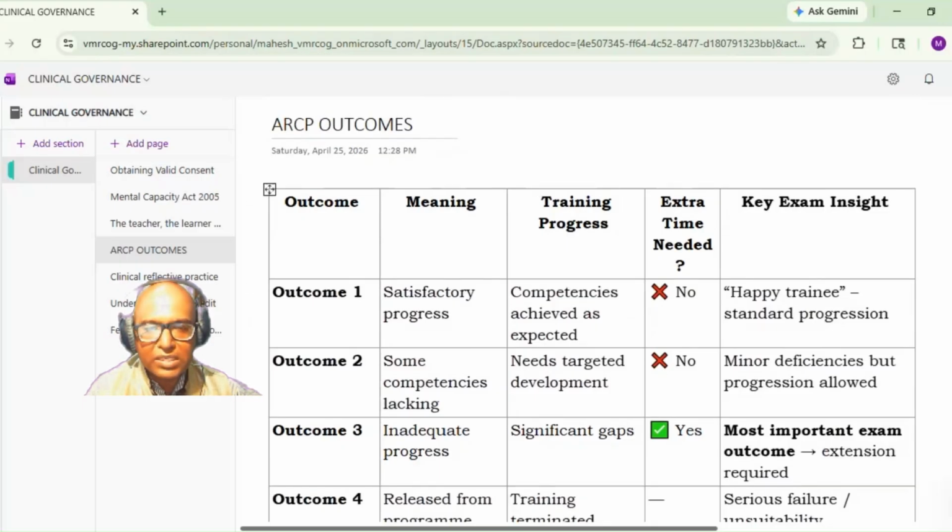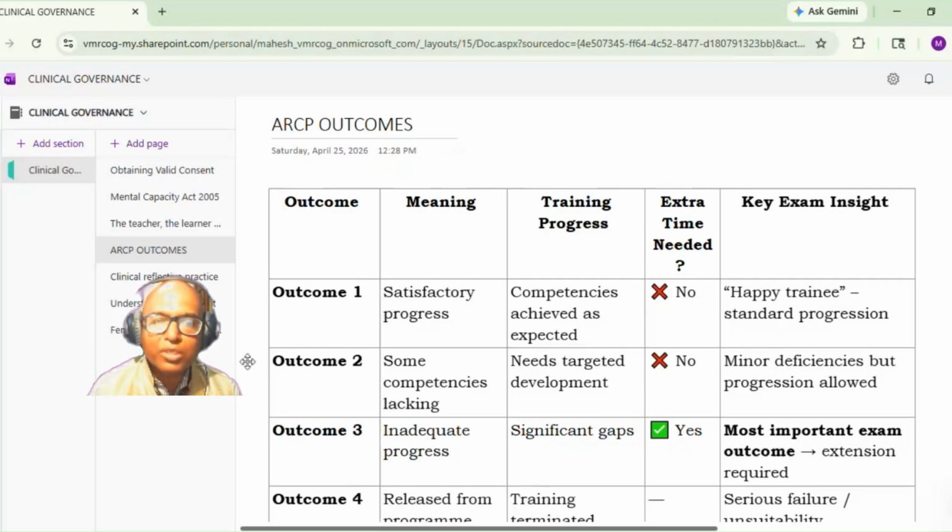So what is outcome one? ARCP outcome one means satisfactory progress. The competencies are achieved as expected. The trainee has achieved the competency as it is expected. There is no additional time required because all competencies have been achieved as per the expectation. So it is actually sort of happy training. It is a standard progression.